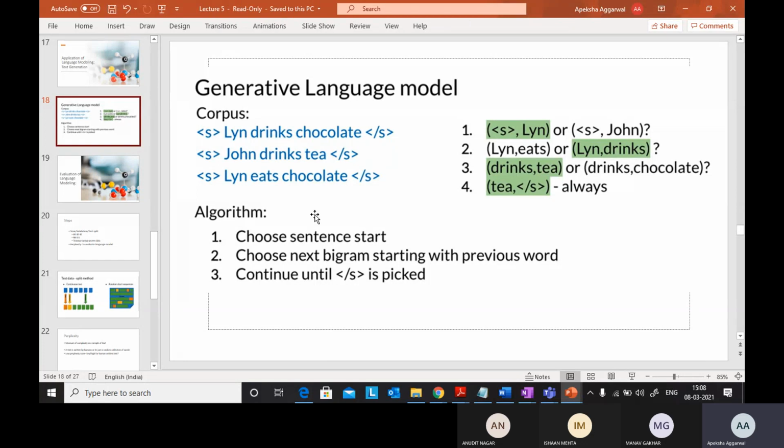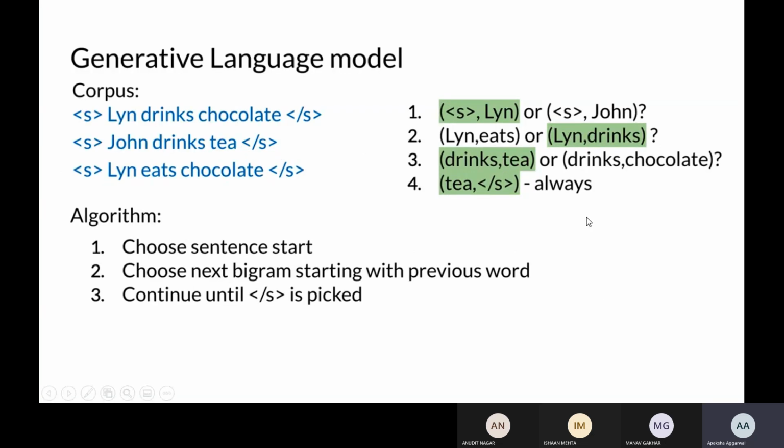For language modeling, I hope you have an idea of how generative language modeling works. Language modeling is nothing but, if you have a sentence, finding out what the chances are of the next word. You just want to find out the next word.